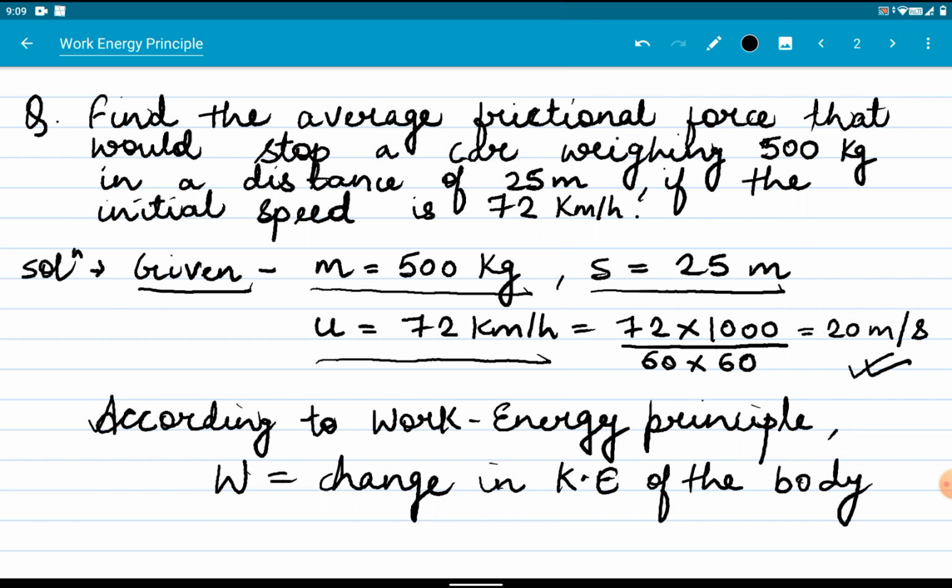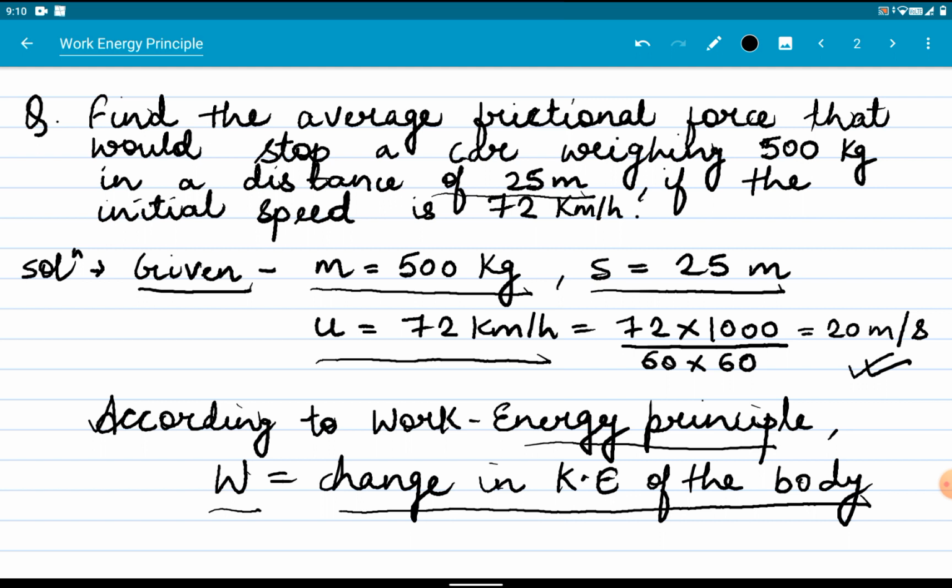Here we have to find the average frictional force. The net force acting on this moving car is the frictional force, and that is the retarding force. It will have a tendency to stop the car. So we have to find the average frictional force that would stop the car. We know from the work energy principle that the work done will be equal to the change in kinetic energy of the body. Here frictional force is the net force acting on the body and the distance traveled by the body is 25 meters.